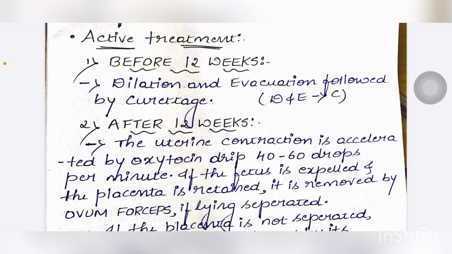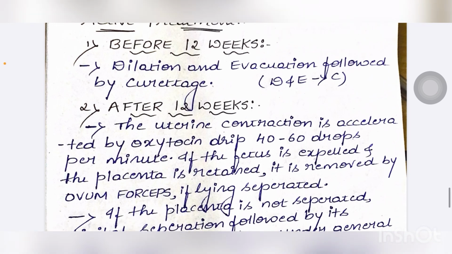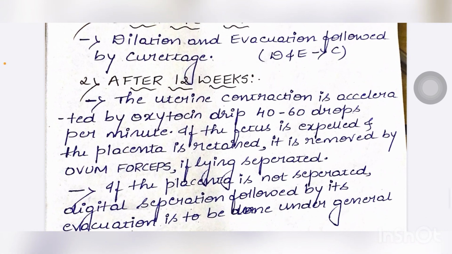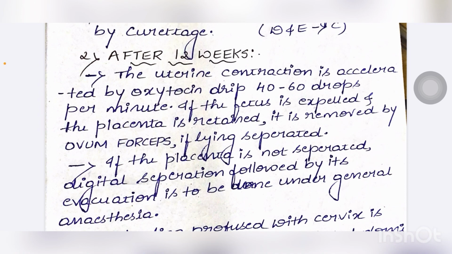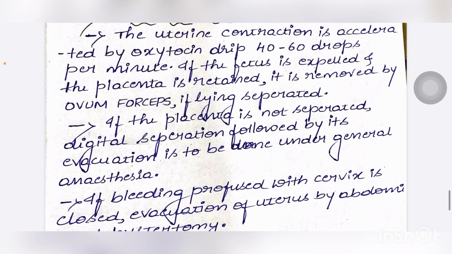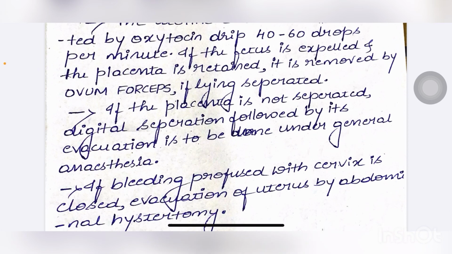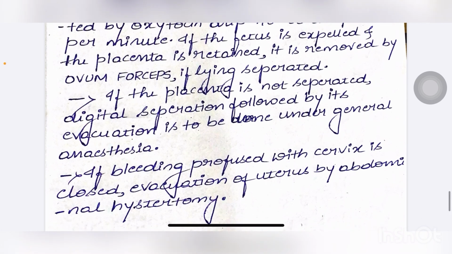The active treatment: first, before 12 weeks, dilation and evacuation followed by curettage. Second, after 12 weeks, uterine contraction is accelerated by oxytocin drip at 40 to 60 drops per minute. If the fetus is expelled and the placenta is retained, it is removed by ovum forceps if lying separated. If the placenta is not separated, digital separation followed by its evacuation is to be done under general anesthesia. If bleeding is profuse with the cervix closed, evacuation of the uterus is by abdominal hysterectomy.